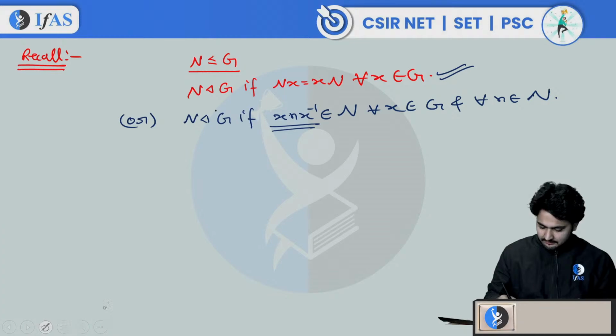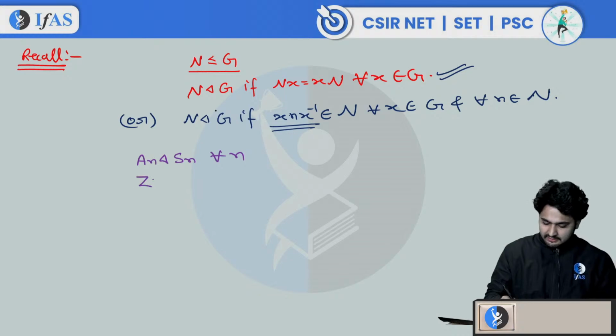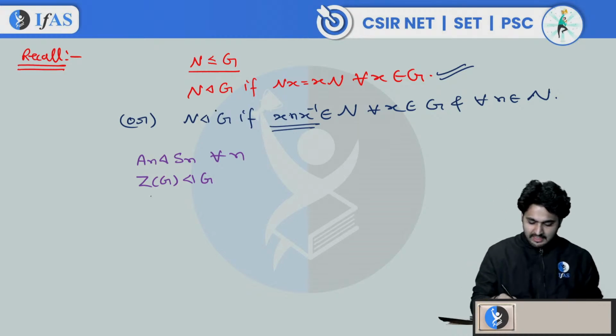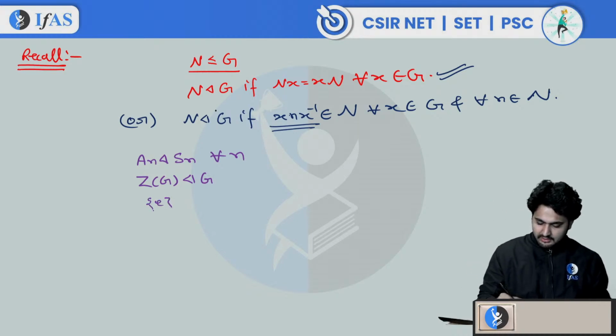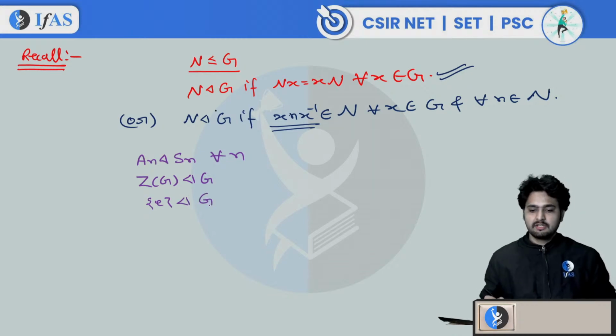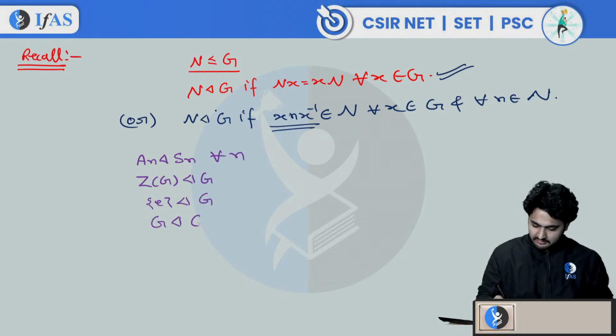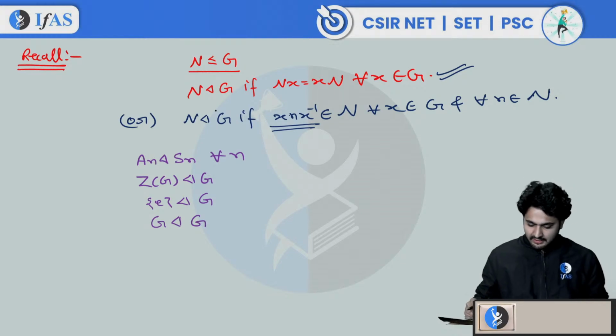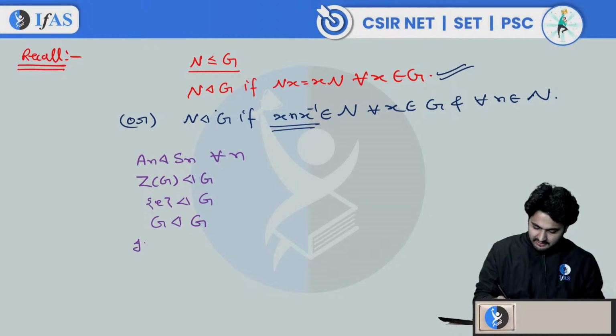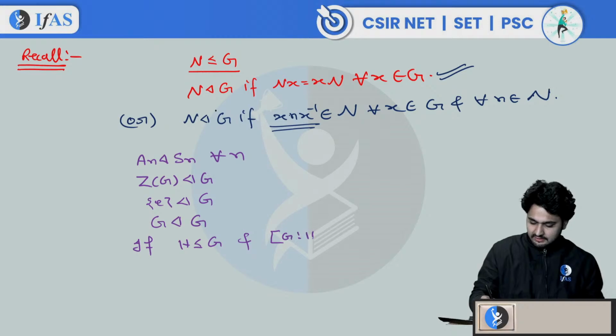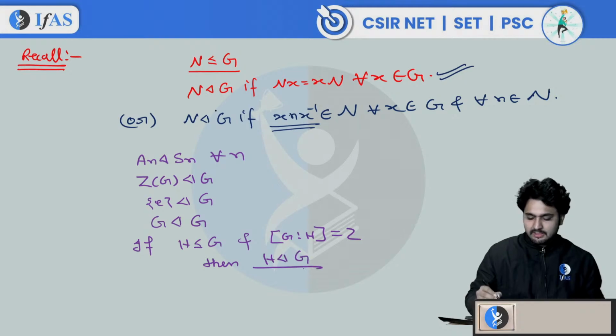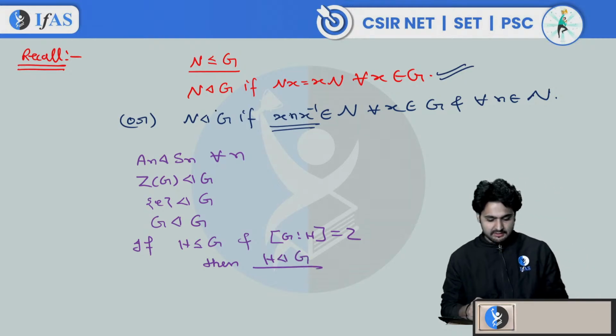And we have seen some examples like A_n is a normal subgroup of S_n for all n, correct? Center of G is always a normal subgroup of any group G, right? Then we have seen some more examples. The trivial subgroup of order 1 is always a normal subgroup of any group G. G is always a normal subgroup of itself. Then we have seen that if H is a subgroup of group G and the index of H in G is equal to 2, then H is a normal subgroup of group G. These are some examples and results we discussed in the last lecture.